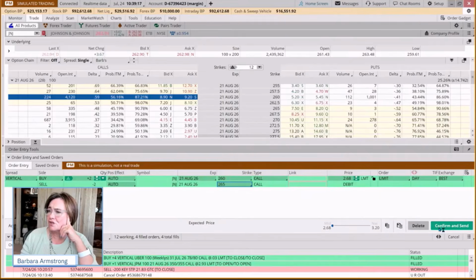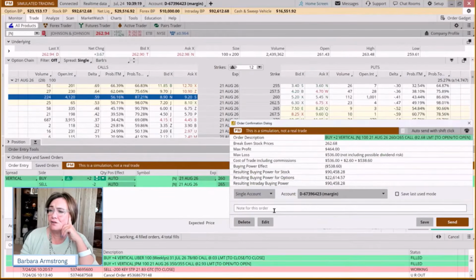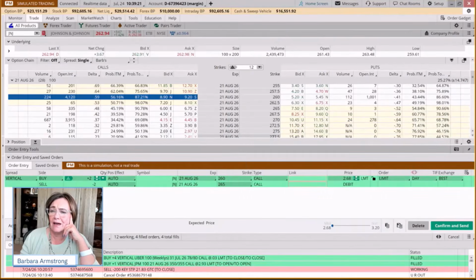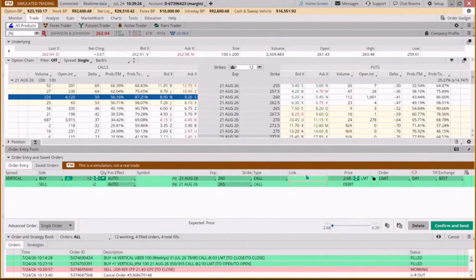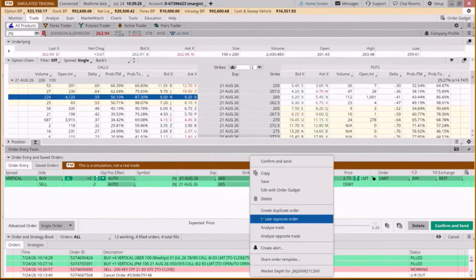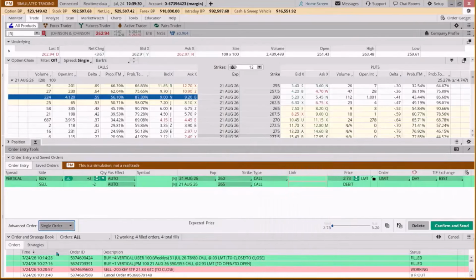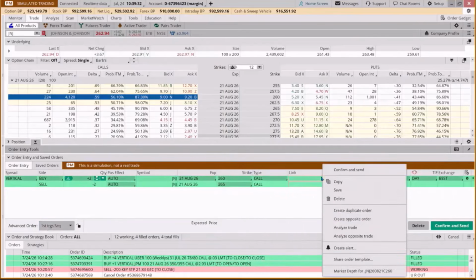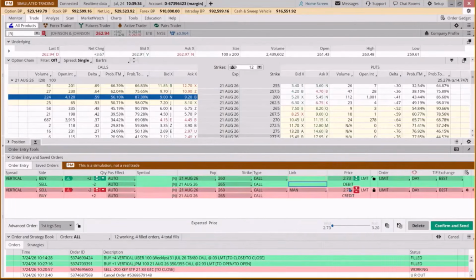How much are we risking if we do that? $536. So we're okay with that. Okay. And we're going to right click, create an opposite. Oops. We have to come down here to first trigger sequence first, then right click, create an opposite order. And we're going to put this exit in at 405.